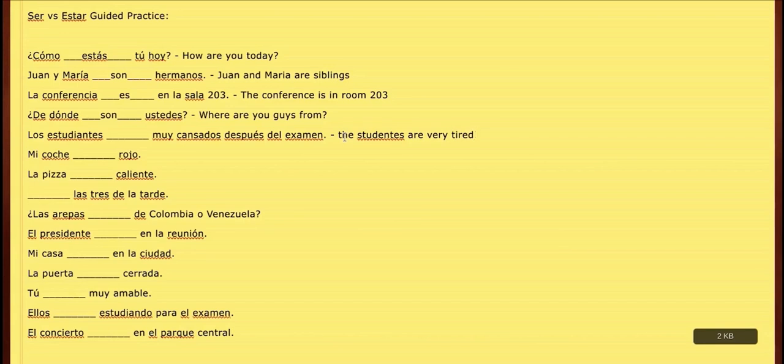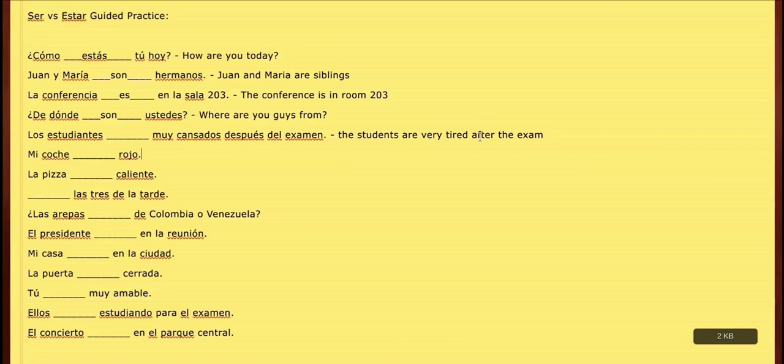Después is a word that I see forgotten all the time by students. It means essentially after. Usually if we're following it up with something else, it's going to be after. If we're not following it up with something else, it's going to be afterwards. Okay. So in this case, if we're talking about them being tired after the exam, let's think real